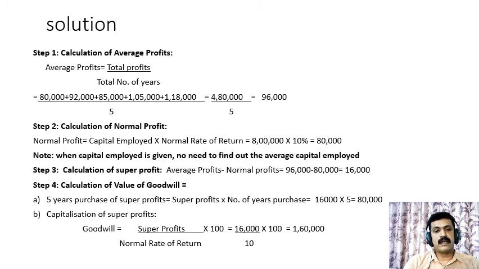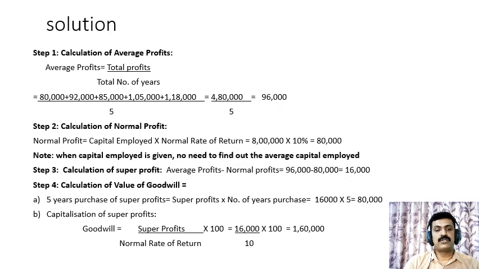In the next step, we have to calculate the super profits by using the formula average profits minus normal profits. Average profits in step 1 we got 96,000. Normal profits in step 2 we got 80,000. 96,000 minus 80,000, 16,000 is the value of super profits. Then in the last step, we have to calculate the value of goodwill first under 5 years purchase of super profits. And the formula for the calculation of value of goodwill is super profits multiplied by number of years purchase. That is 16,000 multiplied by 5 equals 80,000.